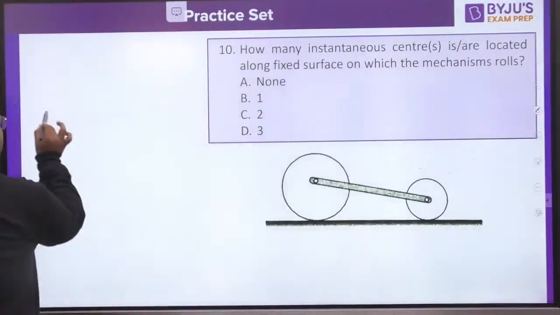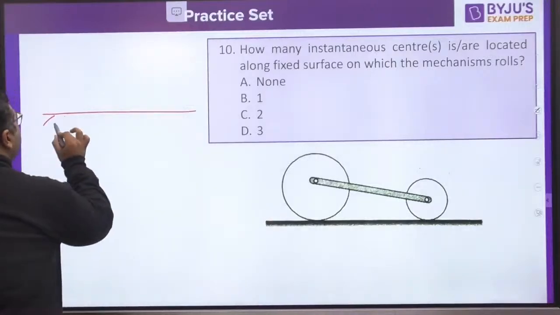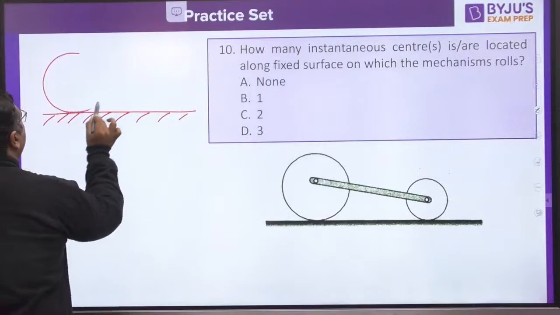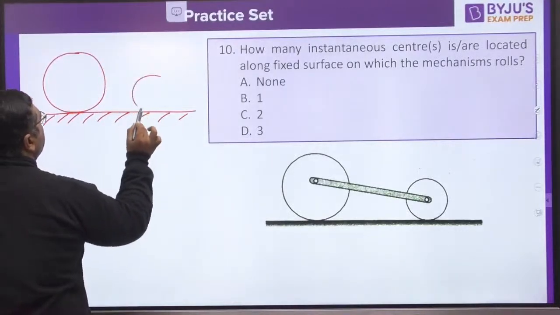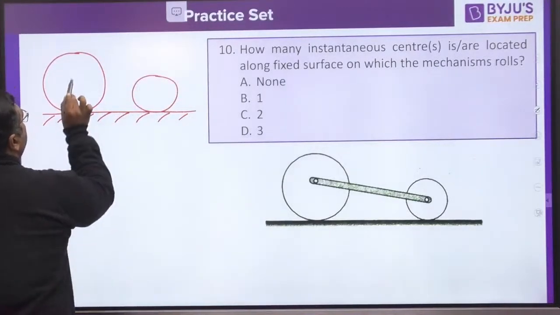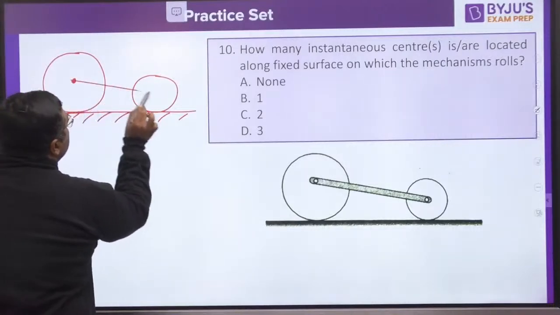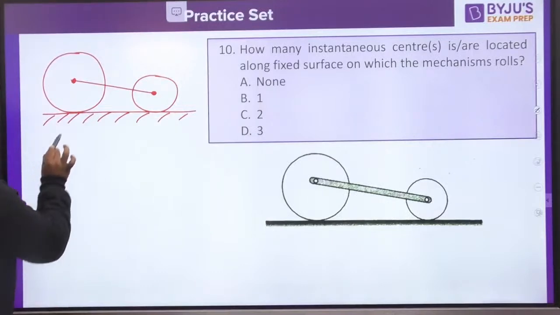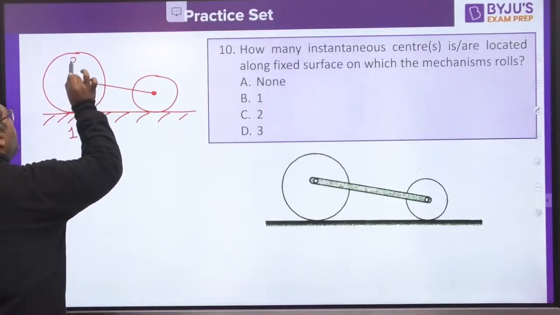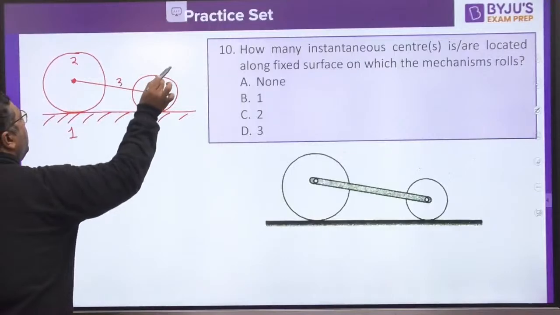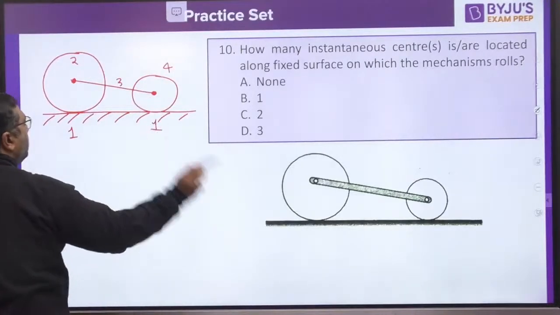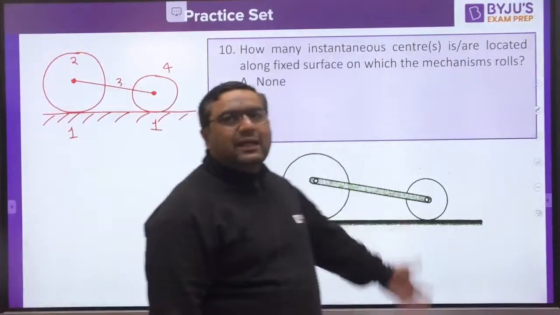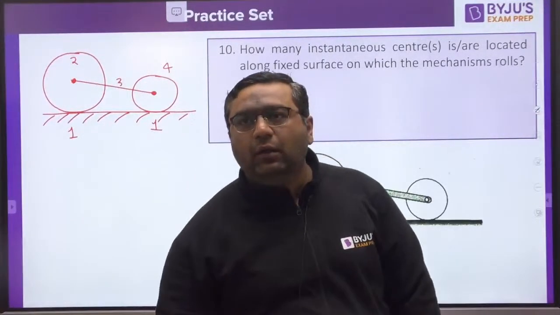For your reference, I will make the figure again. Actually, this is the fixed surface. We are going to have a bigger roller and a smaller roller, and a link is joining these two. So you can expect this is link number 1, link number 2, link number 3, link number 4 and link number 1. So you need to tell how many I centers would lie.